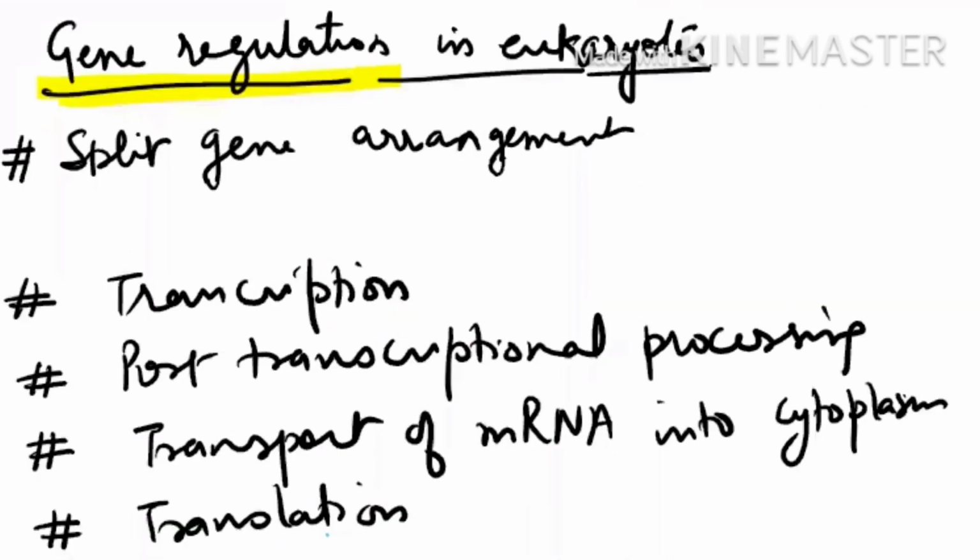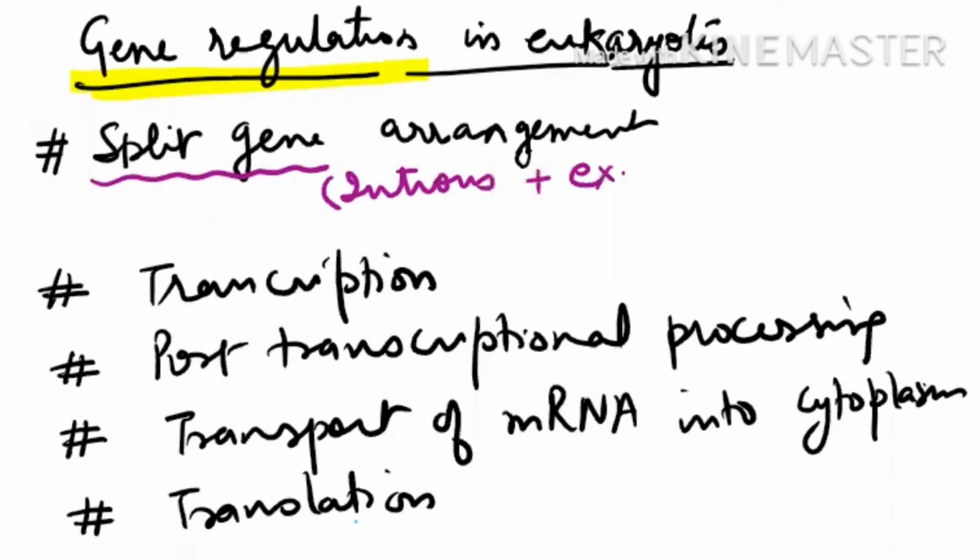Now see here, you know very well that eukaryote genes are split. Split gene means introns are present along with exons. Introns are the non-coding sequences and exons are the coding sequences. For expression of a gene in a eukaryote, first transcription is done and hnRNA is prepared. hnRNA will go for processing.